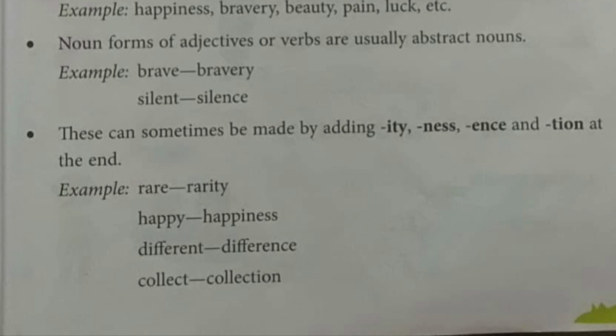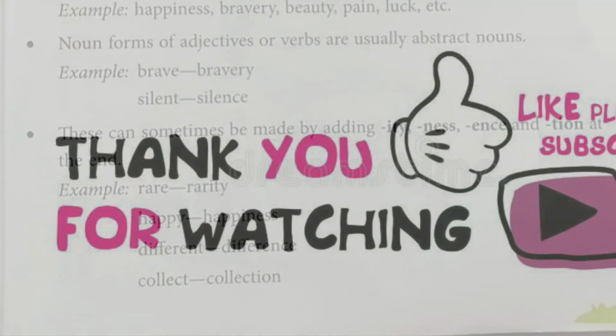Silent is an adjective, but when we change it to a noun form, silence, it is an abstract noun. These can sometimes be made by adding ity, ness, ence, and tion at the end. Okay, such types of nouns can be made by adding these suffixes. Okay, rare, rarity, happy, happiness, different, difference, collect, collection, and so many more. We'll be learning in the chapter by practicing exercises.